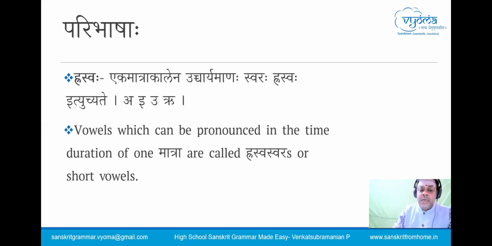So, ekamatra kalena uchcharyamanaha swaraha hrasva swaraha iti uchyate. A, I, U, R. Yete hrasva swaraha. Vowels which can be pronounced in the time duration of 1 matra are called hrasva swara. Now let us take an example. Amaraha, Ikshuhu. The letters A, I are hrasva swaras. They take 1 matra for pronunciation.